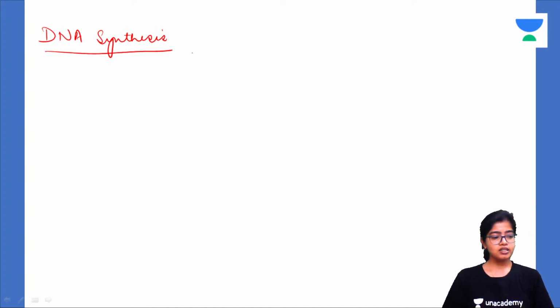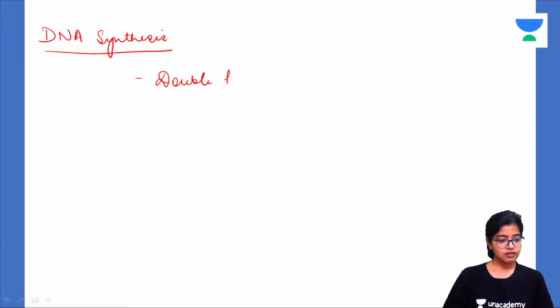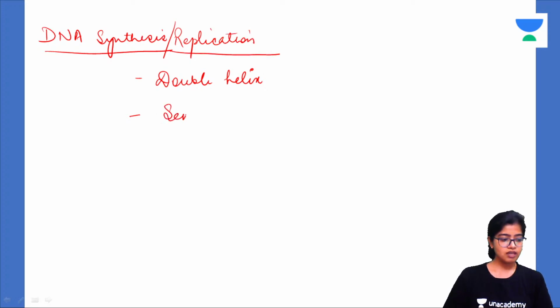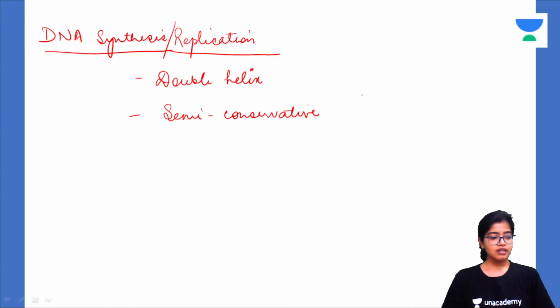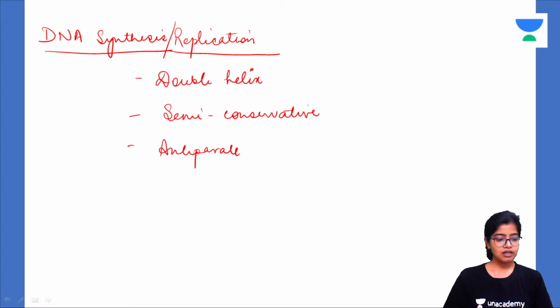So DNA is a double helix, right? And DNA replication is what? Synthesis or replication. One very important keyword is that it is semi-conservative. That is, one strand is conserved. I'll explain each and every term. It is a double helix, and both the strands are anti-parallel. These are the keywords.